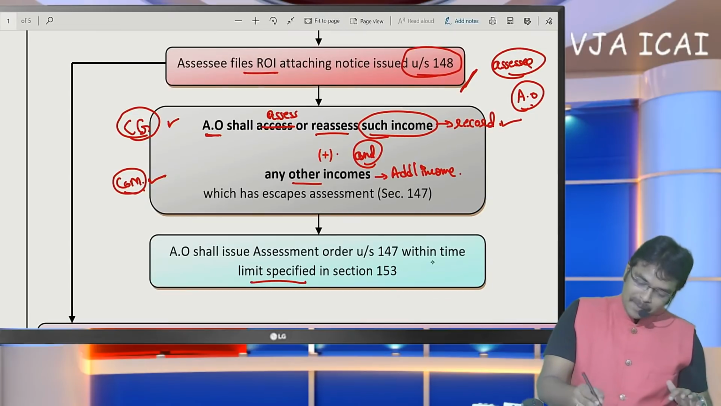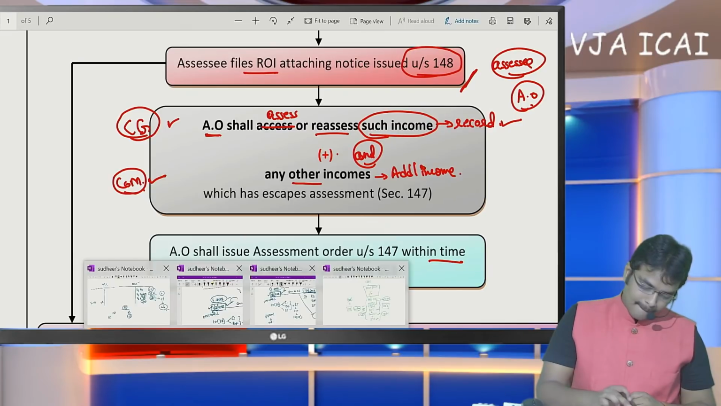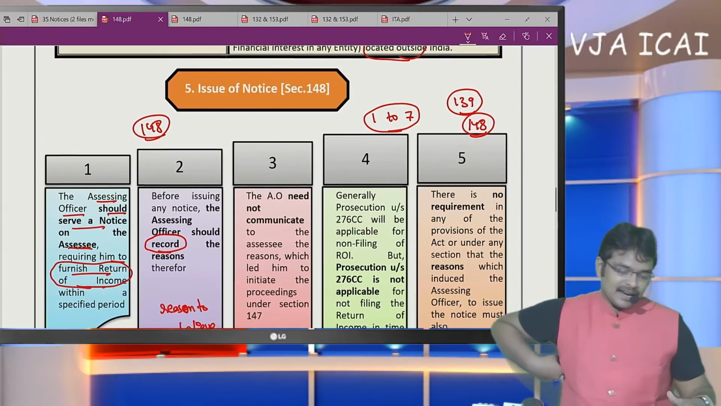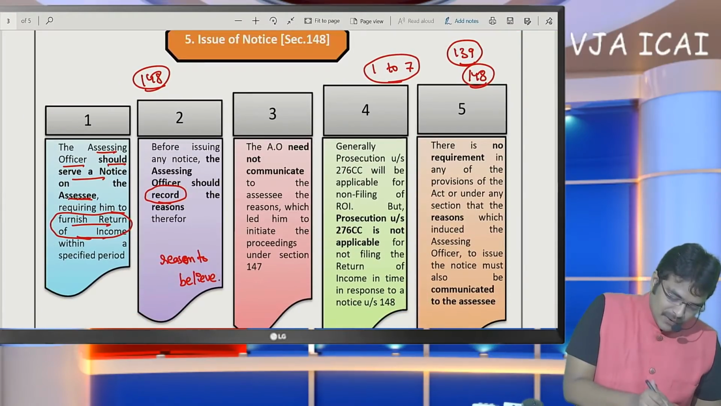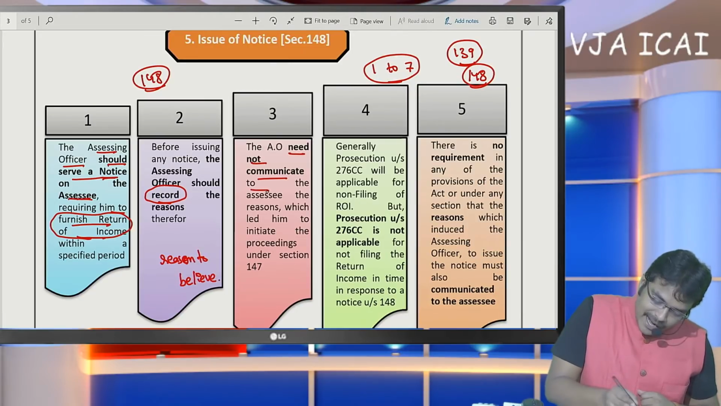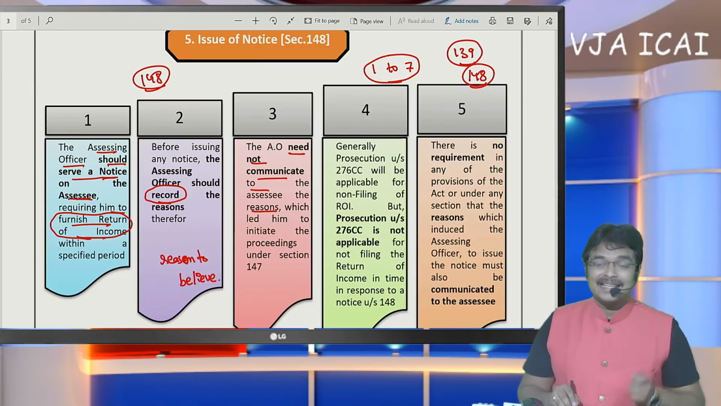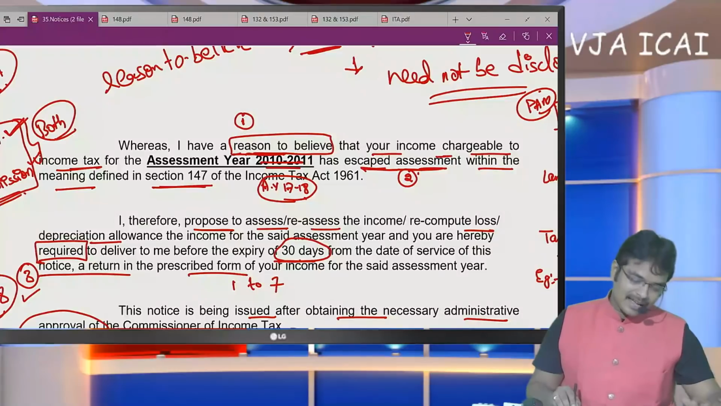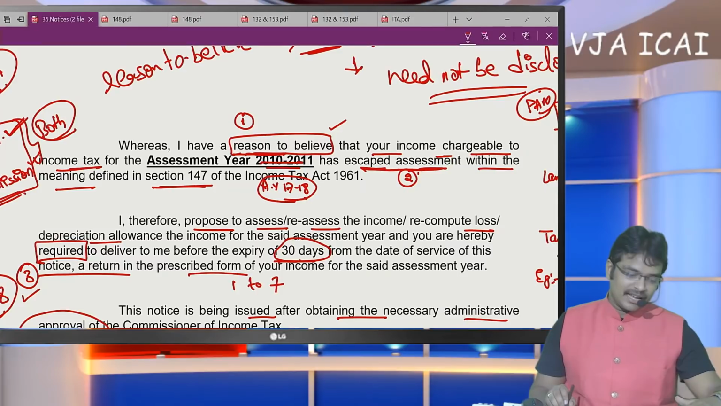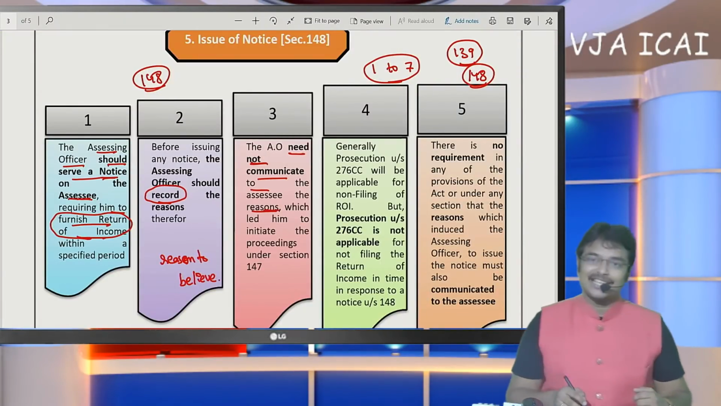So what is the time limit prescribed for completion of this assessment? Now let us go through it. We come back to our presentation. First, issuance of notice. The AO shall issue notice, but they need not communicate the reasons to the SSE. This is what I have said to you. They can issue the notice, but in the notice they will not give reasons. If you refer here, the reason to believe has been specified, but what the reason is has not been specified here. So in these cases, the assessing officer need not communicate the reasons for initiation of proceedings.